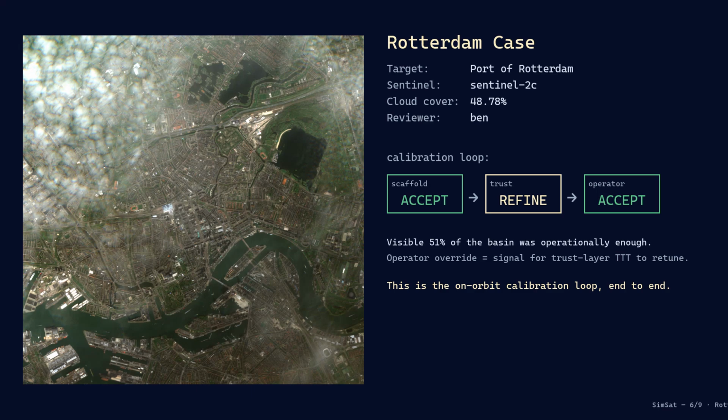Rotterdam, 48.87% cloud cover. The scaffold says accept. Geometry is good. The trust layer disagrees, flips it to refine. The cloud might hide containers. The operator confirms accept. The visible 51% of the basin was operationally enough. This is the calibration loop. The same loop runs on every window.